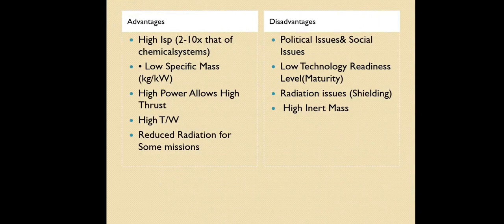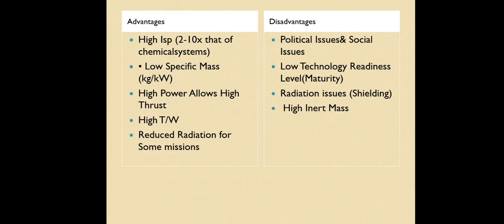Next is reduced radiation for some missions. Radiation is the major problem for using the nuclear rocket. So some alternative methods are used to reduce the radiation. If you fully nullify the radiation, that is the betterment of any nuclear rocket propulsion.